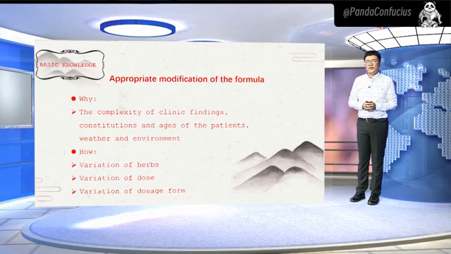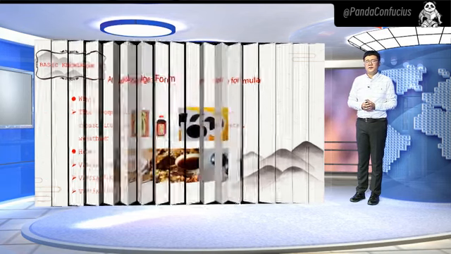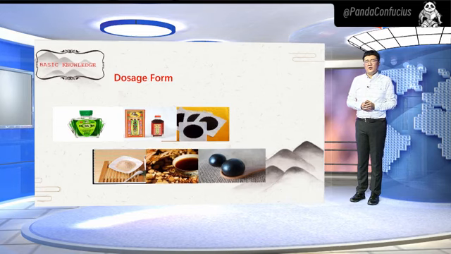We should be aware of the fact that herbal formulas are not immutable in clinics. According to the complexity of clinical findings, constitution, and age of patient, as well as weather and environment, herbal formulas can be appropriately modified. By changing the herbs, the dose of herbs, or the dosage form, we can modify herbal formulas and choose the best formula for the patient. There are different dose forms of herbal formulas: decoction, powder, pill, paste, wine, etc.